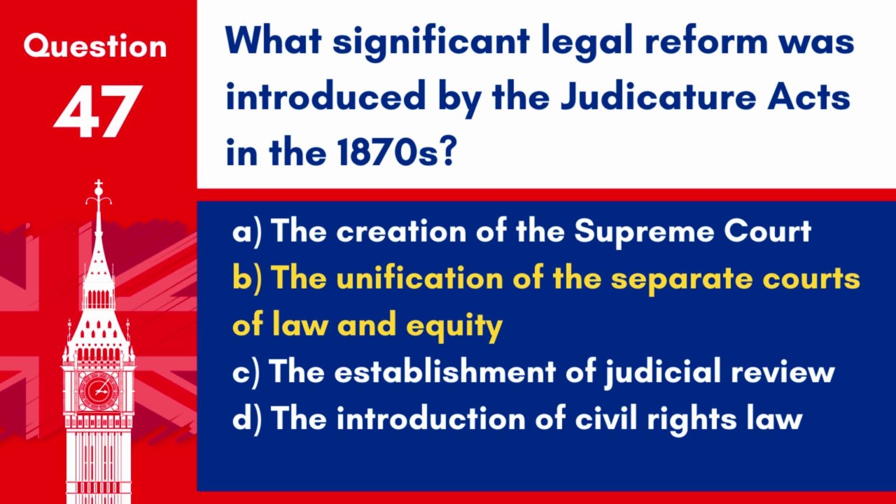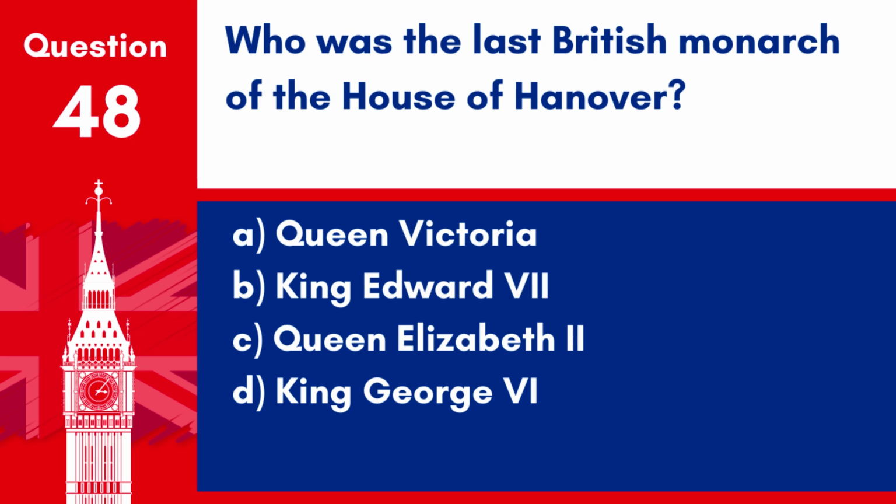Answer: B. The unification of the separate courts of law and equity. The Judicature Acts reformed the English court system by combining the courts of common law and equity into one system, streamlining the legal process. Question 48. Who was the last British monarch of the House of Hanover? A. Queen Victoria. B. King Edward VII. C. Queen Elizabeth II. D. King George VI.